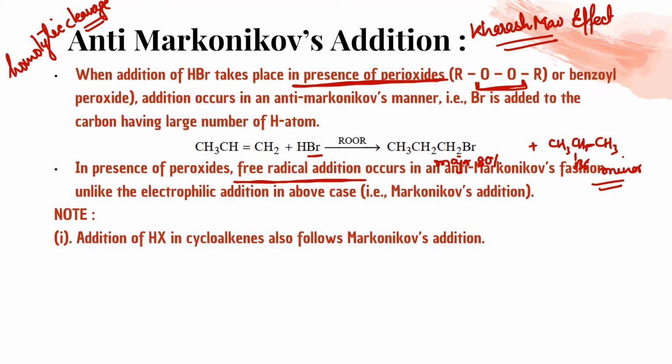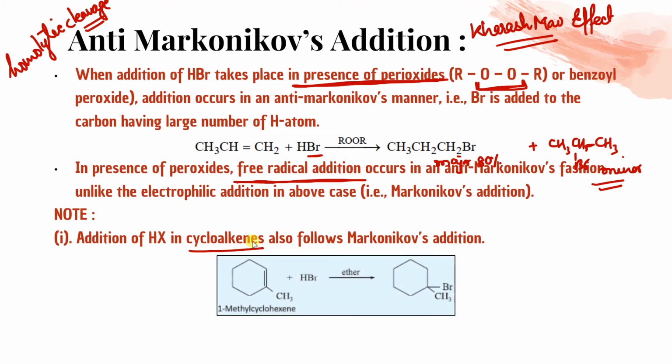Note, addition of HX in cycloalkenes also follows Markovnikov addition. ऐसा नहीं कि कहीं भी unsymmetrical अगर आएगा तो it will follow. ठीक है? Let's see. Like this is an unsymmetrical alkene, cyclic है but unsymmetrical है, so we can follow. So here the carbon is having no hydrogen, but here it is having one hydrogen, isn't it?